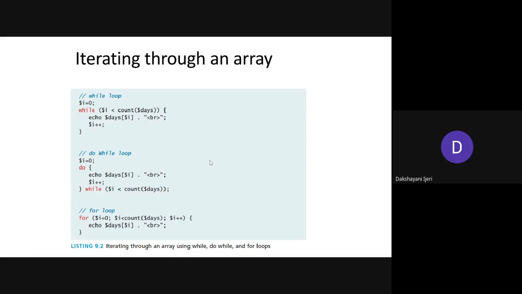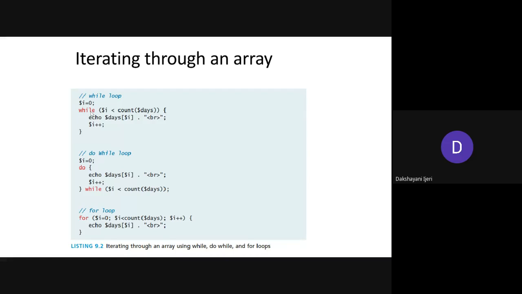As you know, PHP supports three loops: while, do while, and for. The same way, you can use these loops on arrays to access each element one by one. Now, how is it done? You can see here, you require some iteration to proceed through all the elements of the array, right?